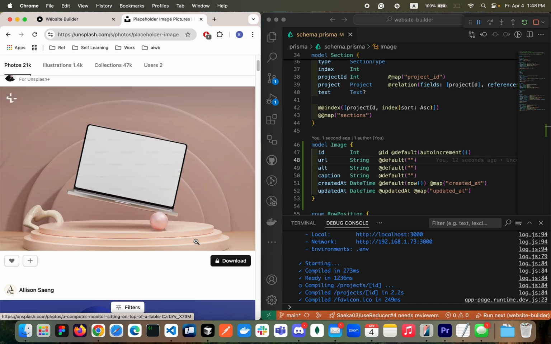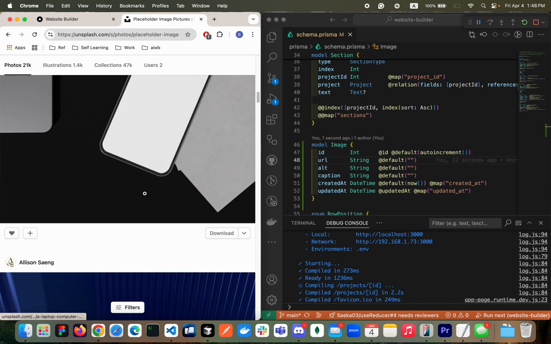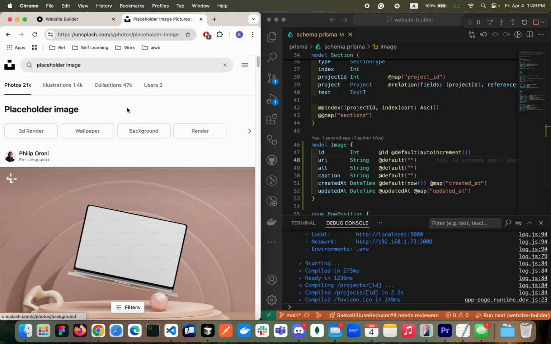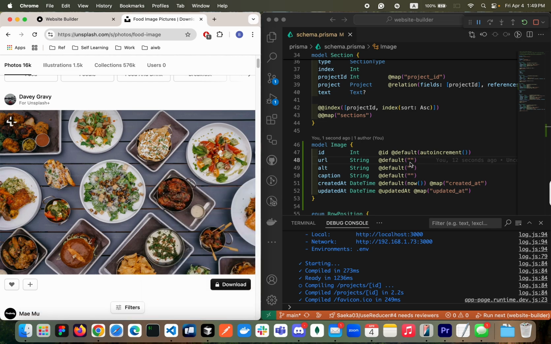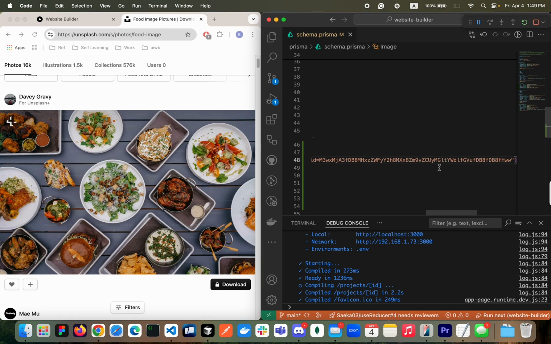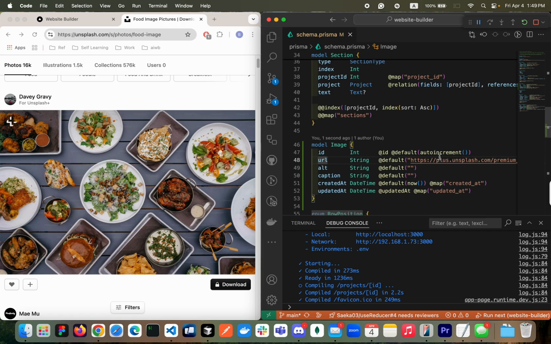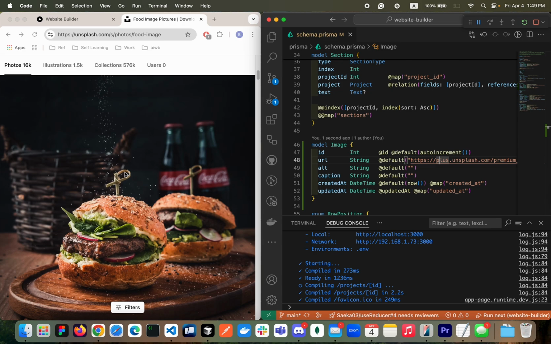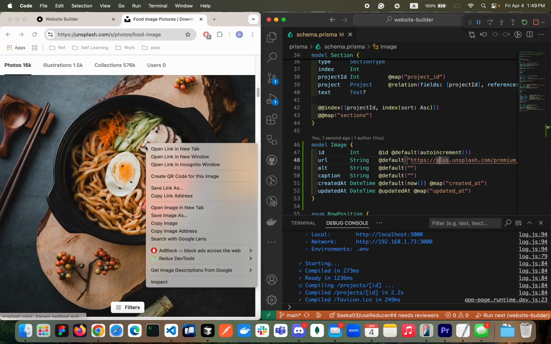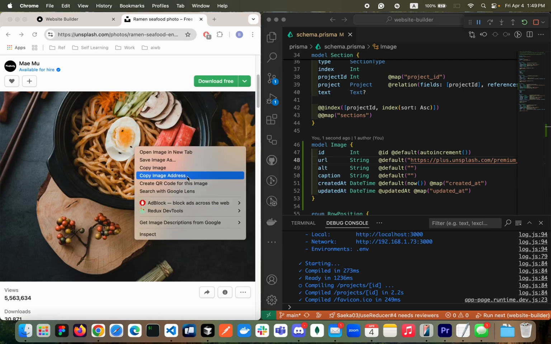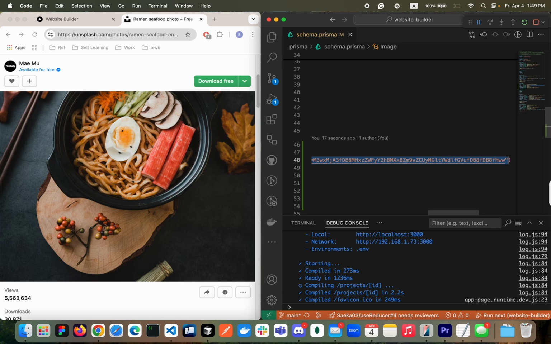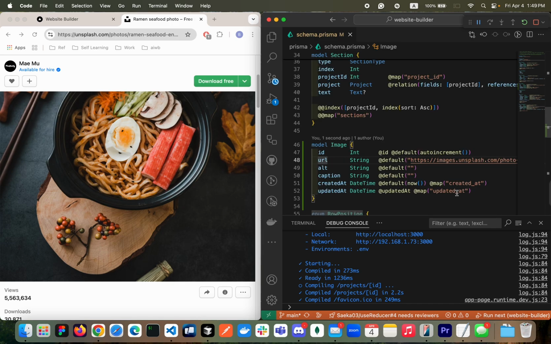This one looks really nice, but this is not free. Yeah, you can find anything that you can use. Maybe we can add some photo image, maybe. So food image. Nice. I'm just gonna copy the image address here and then paste it here. This one will be my placeholder image, right? Oh, this one is not free. Sorry. Maybe let's use this one then. Is it free? Yeah, it's free. Let's copy that. Let's replace. Looking good.